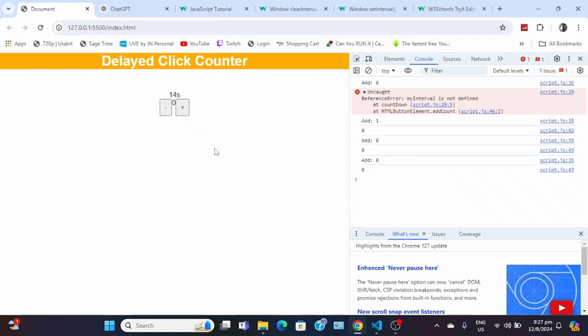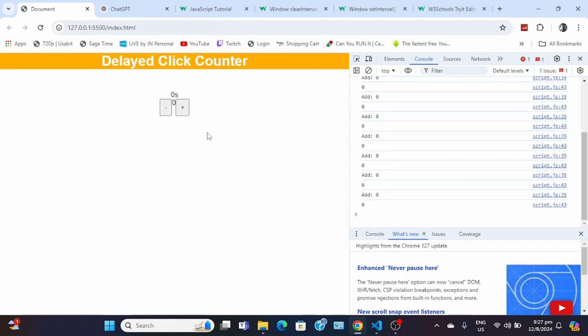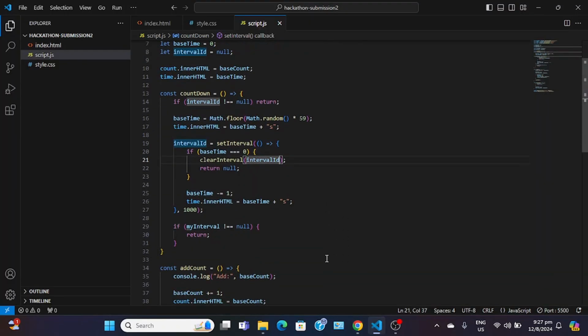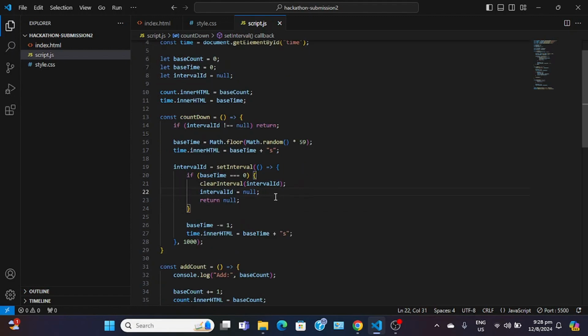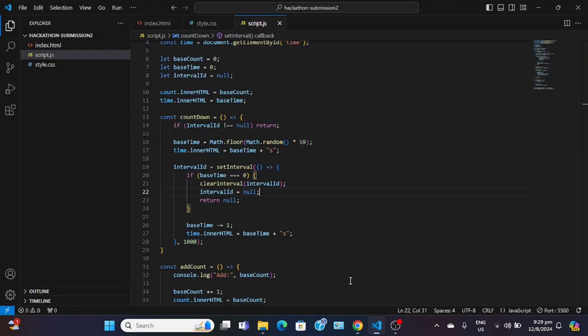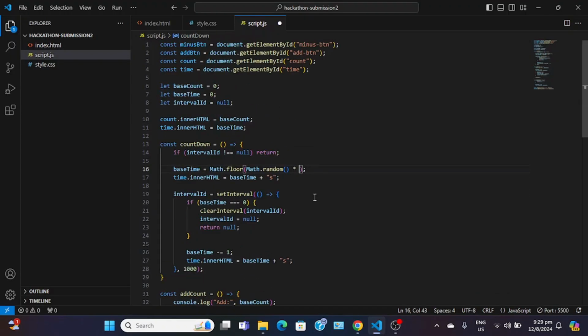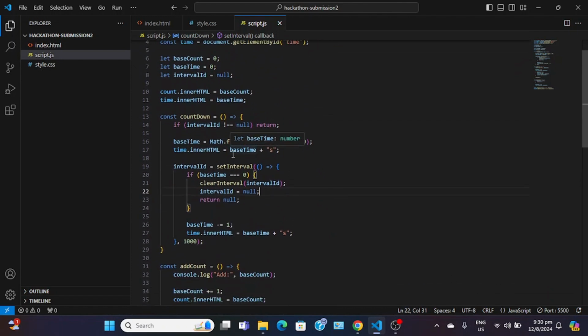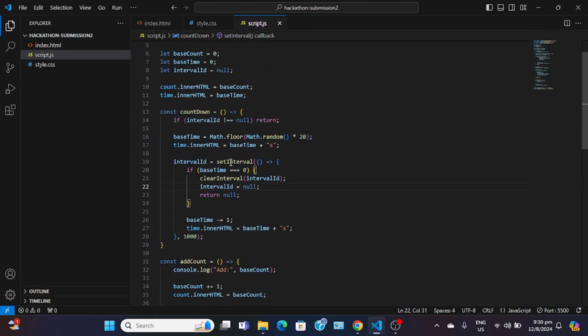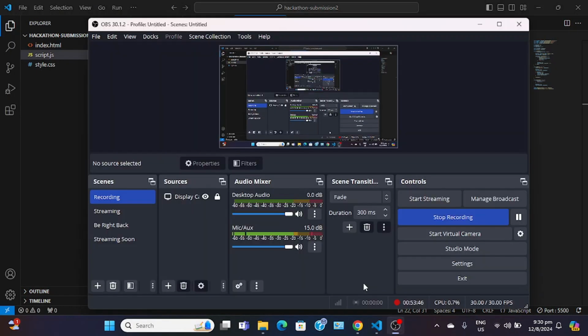As you can see, it resets back to 0, 1, 0. Click. Why doesn't it start back? It should start back. Like, oh. If it's not null, then return. If it reaches 0, clear it, make it null again. See if that one works. 0. Click. Nice! It works. Great. Alright, for the sake of this hackathon, I want to make it between 0 and 20. All we need to do is some styling, but yeah, we're basically done. So that was fun. The hardest part was just the interval. That was just hard. So style it and then move on to the next thing.